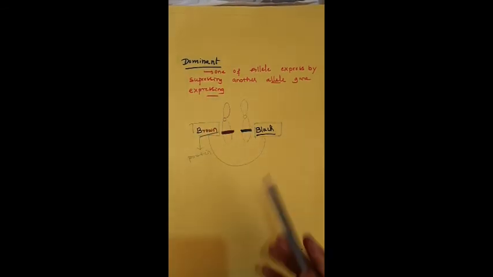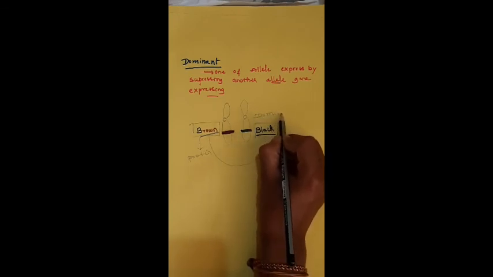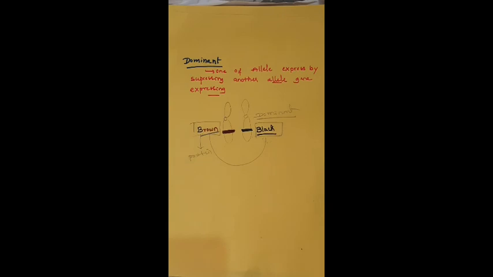That is why we can say the dominant is black color. The dominancy means one of the alleles expresses by suppressing the other allele's gene expression.